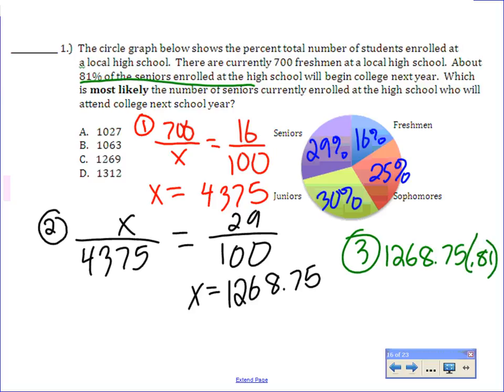I think that part's a little bit easier just setting it up like that. Your call. You can use the equation method or the proportion method. It's completely up to you. I taught you guys both methods last year, so your call. Anyway, you end up with 1027.68, which is just 1,027 was the answer. So just round down or up, depending on what answers they give you. There will just be one answer that's the closest.